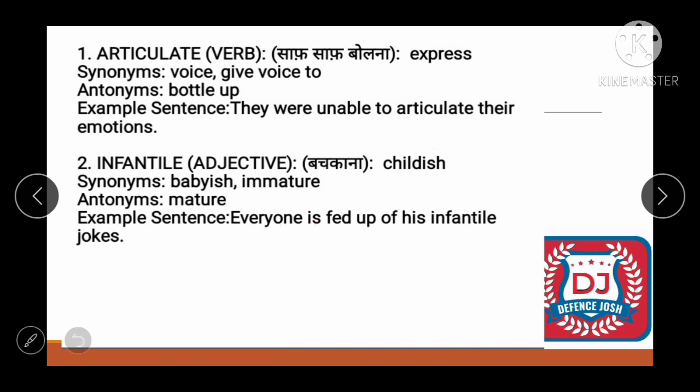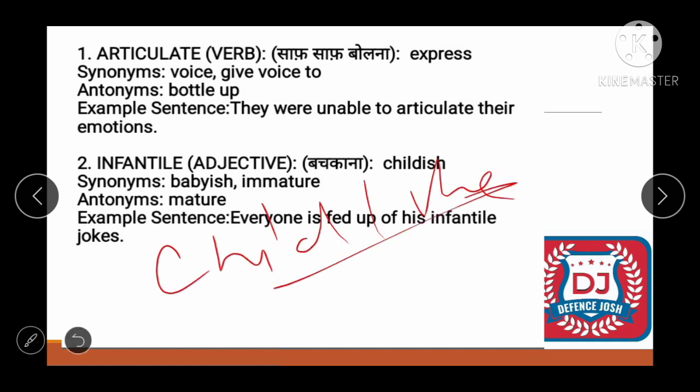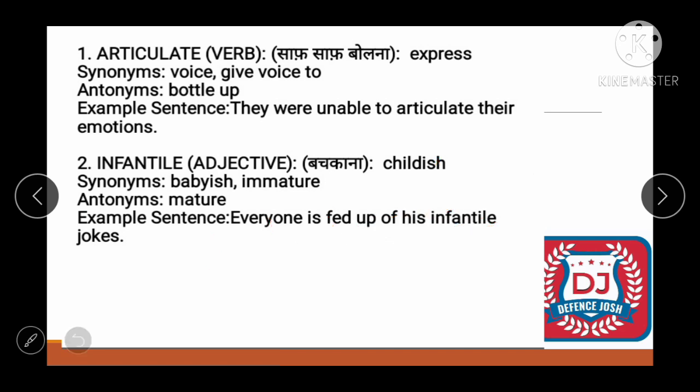But if you'll say you are behaving childlike, so what does it mean? It means that you are innocent. All right, having the good qualities such as innocence associated with a child. जैसे child में जो भी अच्छी qualities होती है ना, वो चाइल्ड लाइक होता है. बट चाइल्डिश मतलब क्या होता है, इमेच्योर. ओके, so synonym would be babyish or immature.